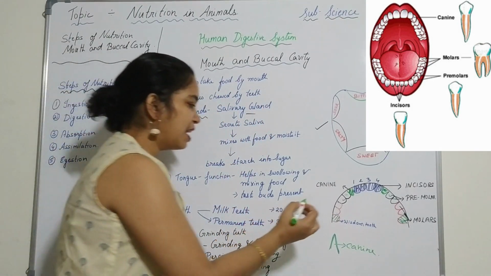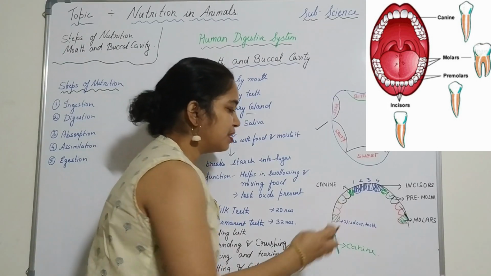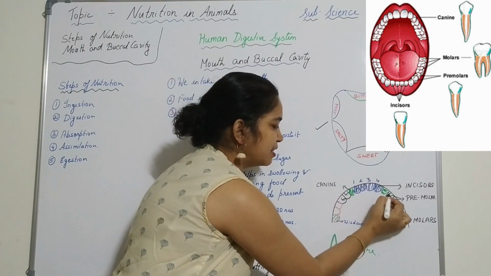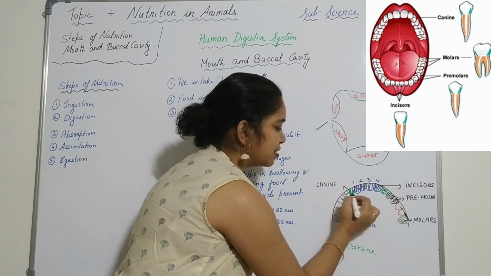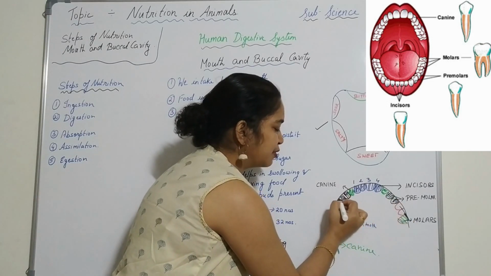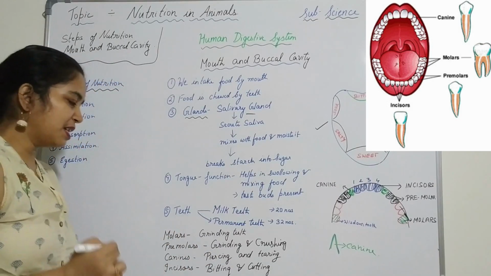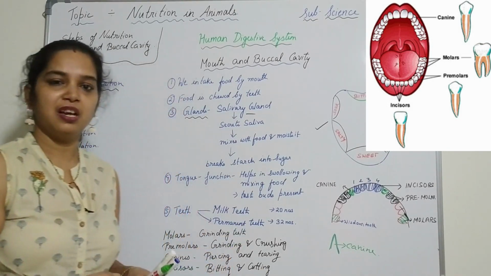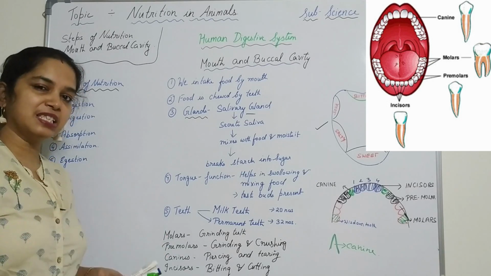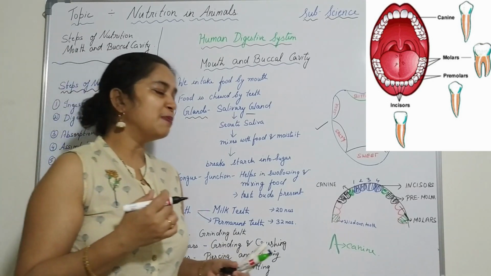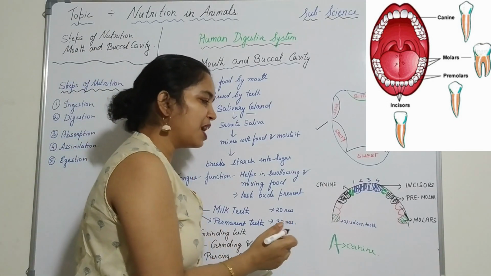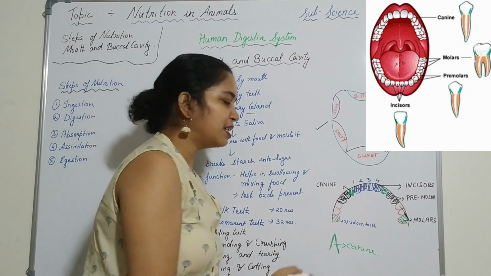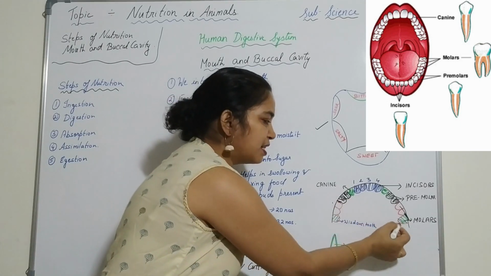After that we have premolars. On both sides, 2 premolars are present, and these premolars are generally used for crushing. When we eat the food, it is crushed with the help of the premolars. After the premolars, we have three sets of molar teeth, 3 on this side and 3 on this side.